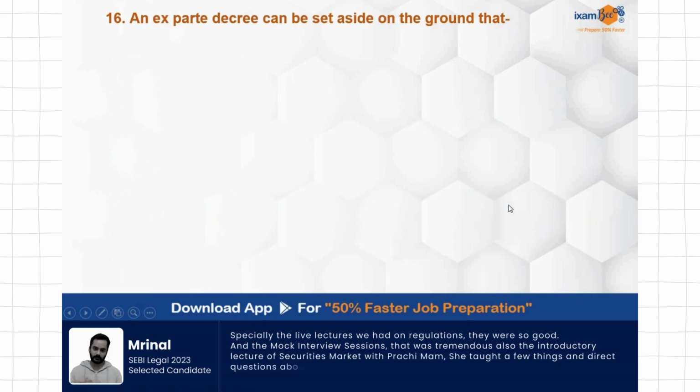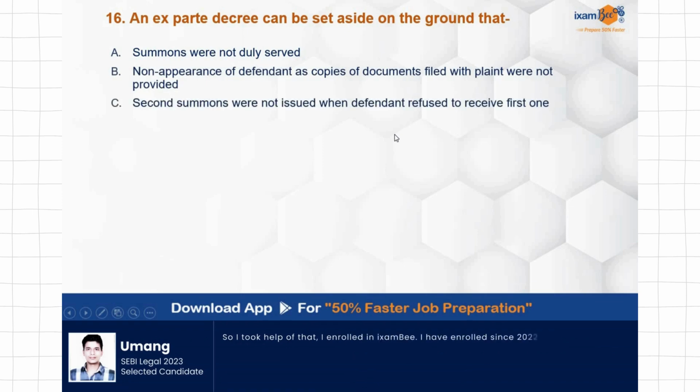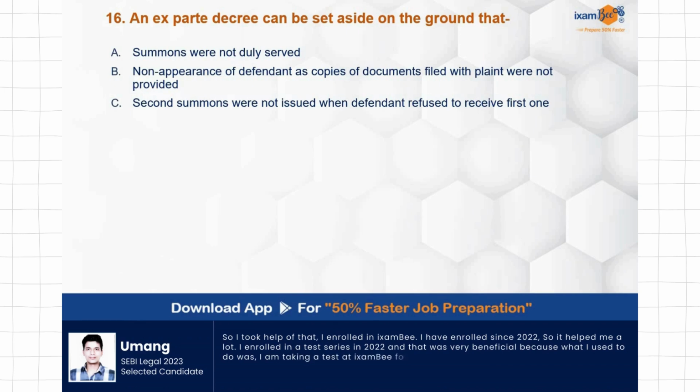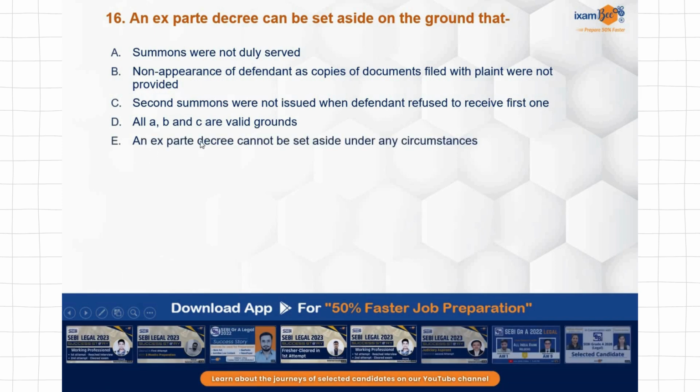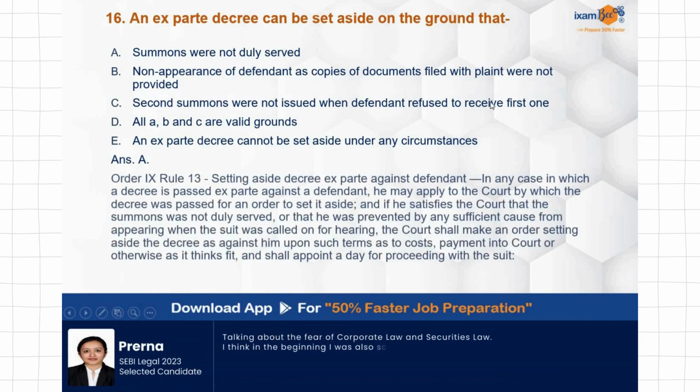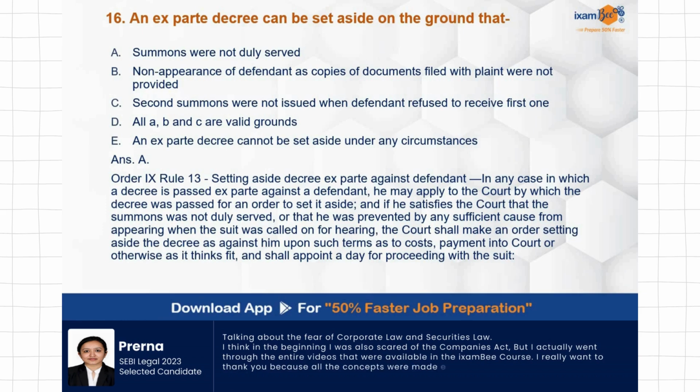An ex parte decree can be set aside on the grounds that summons were not duly served, non-appearance of defendant as copies of documents filed with the plaint were not provided, second summons were not issued when the defendant refused to receive the first one, all A, B and C are valid grounds, or an ex parte decree cannot be set aside under any circumstances. So the correct answer is A, summons were not duly served. On that ground, ex parte decree can be set aside.